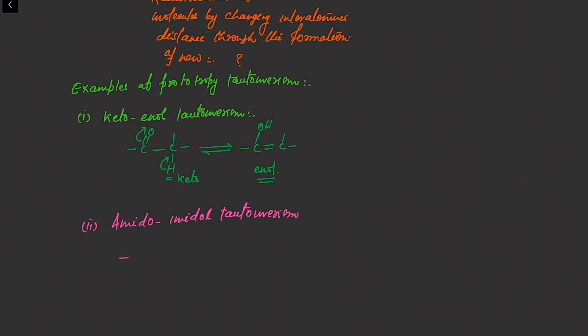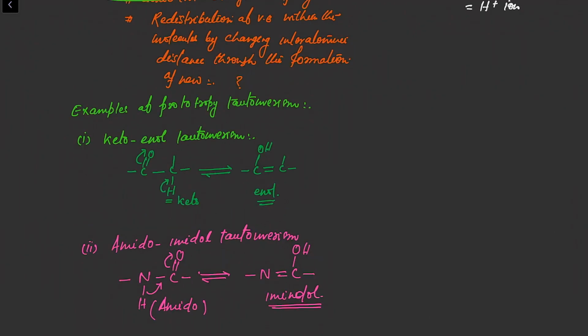So this is your amido group. Again, this hydrogen will migrate and it will generate this type of compound. Now check, this is the imine group, and with this an alcoholic group is attached. So this is the imidol form. This is your amido form, and this is the imidol form. Again, one dynamic equilibrium will exist between them.